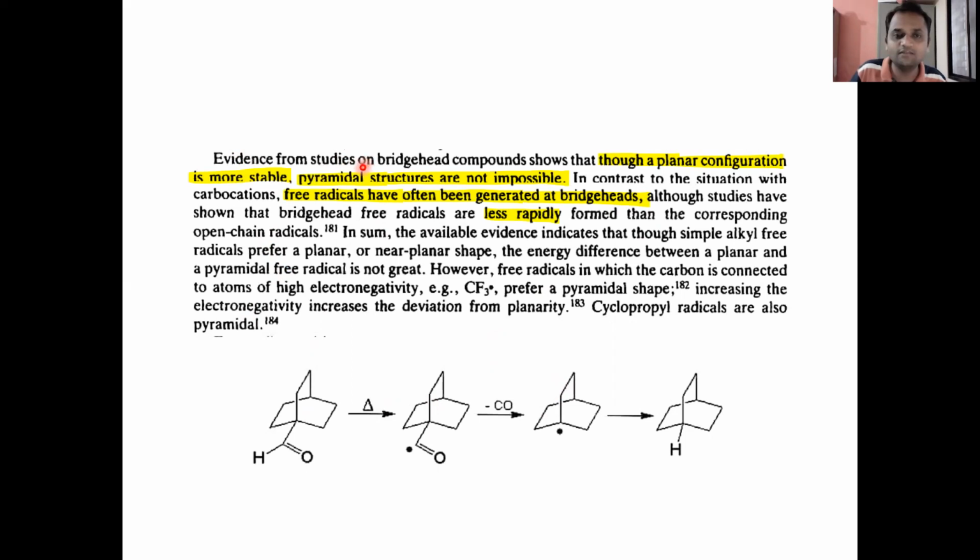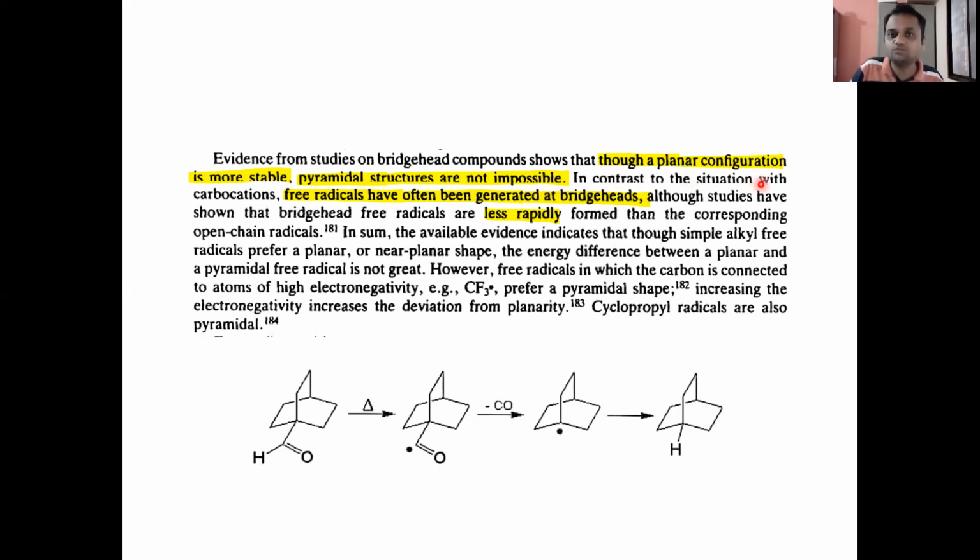Evidence from studies on bridgehead compounds shows that though a planar configuration is more stable, pyramidal structures are not impossible. We have studied that planar configurations are more stable, but it does not mean that pyramidal structures are impossible. Pyramidal structures are also possible.